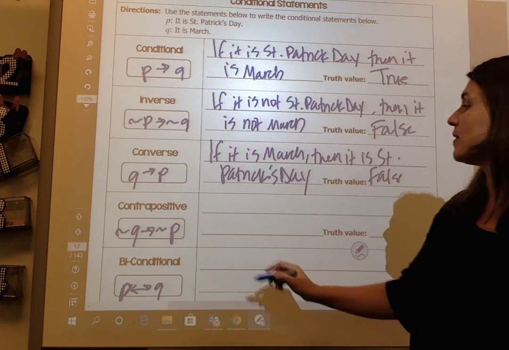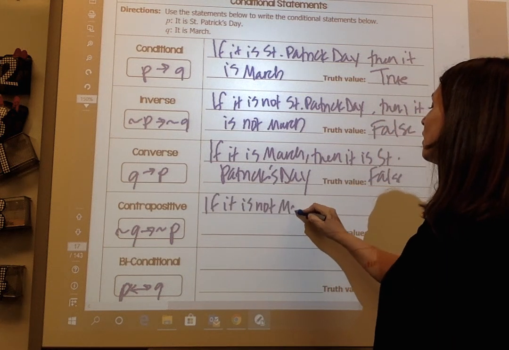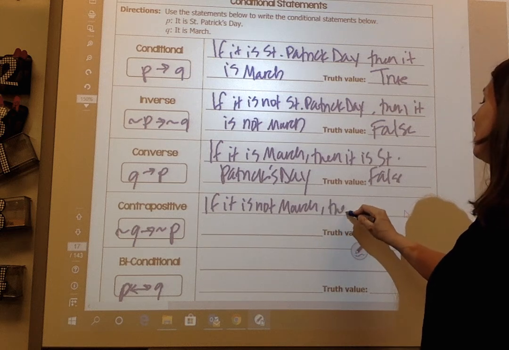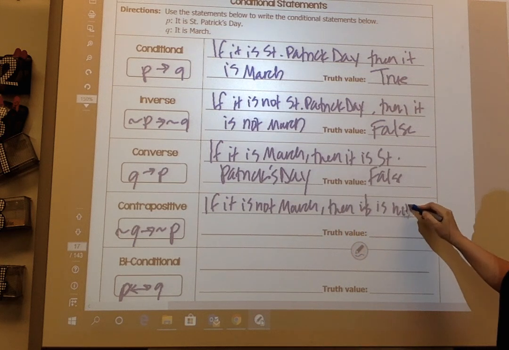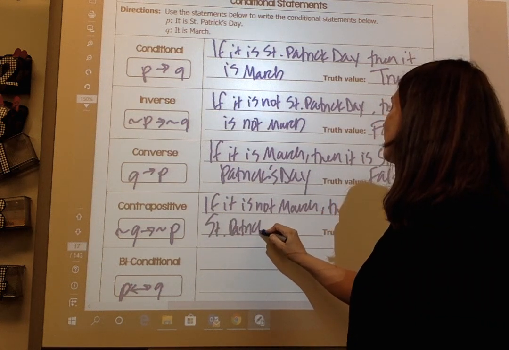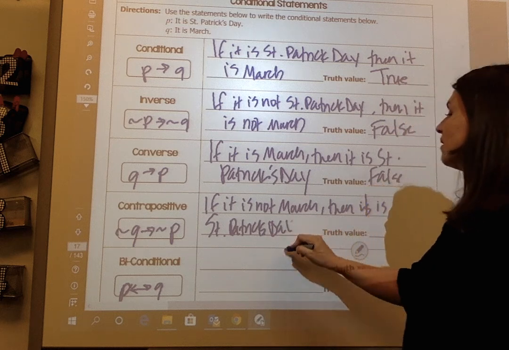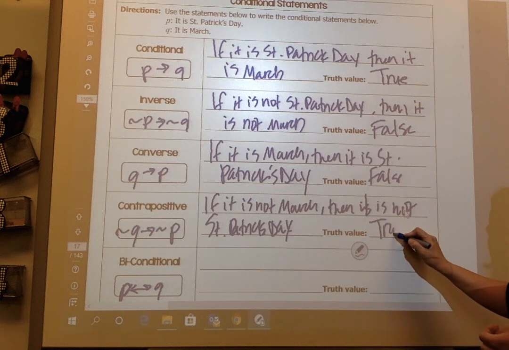My contrapositive says, if it is not March, then it is not St. Patrick's Day. Well, that's true. If it is not March, then it is not St. Patrick's Day. Very true.